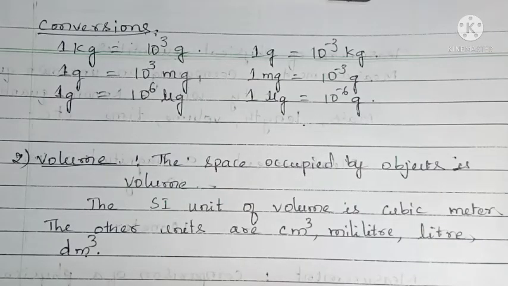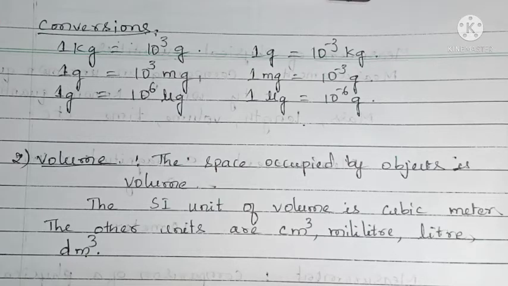Now let us know the conversions. Here 1 kg is equal to 10 to the power of 3 gram. Kilo is nothing but 1000, so 1 kilogram equals 10 to the power of 3 gram, that is 1000 gram.